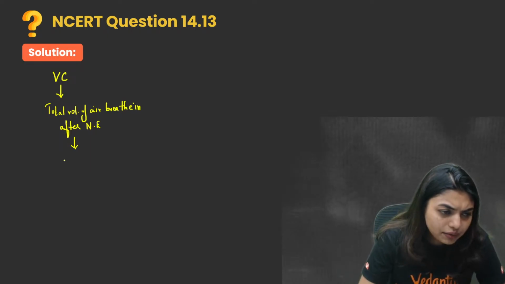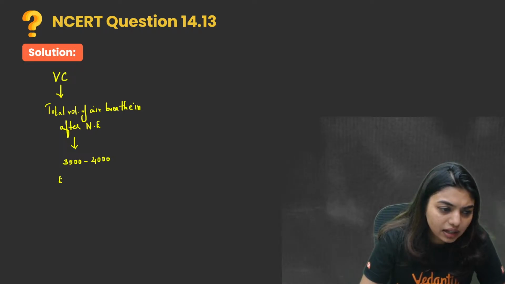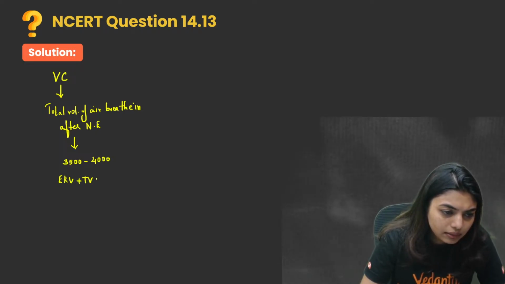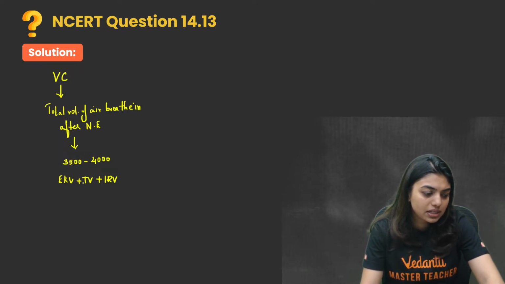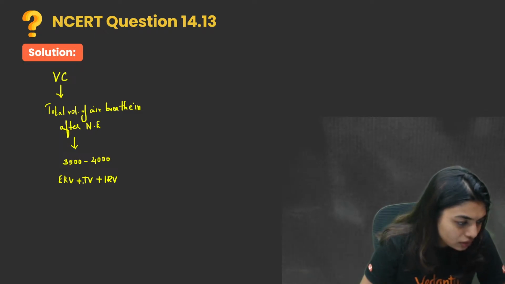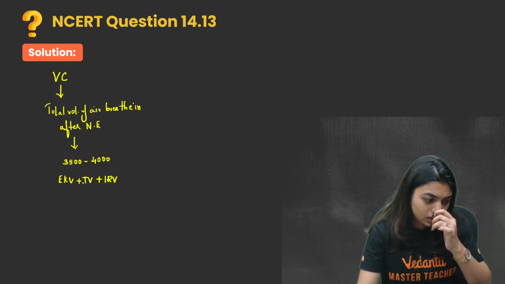This again will come from 3500 to around 4000, because it is ERV plus TV plus IRV. This is how you calculate it. Got it, all of you? Yes or no? Inspiratory capacity done. Vital capacity also done.